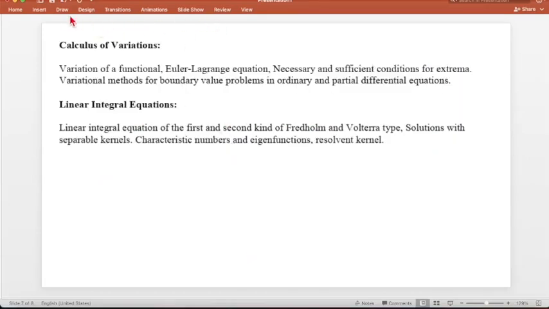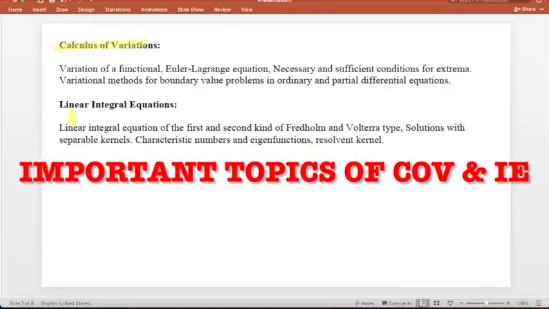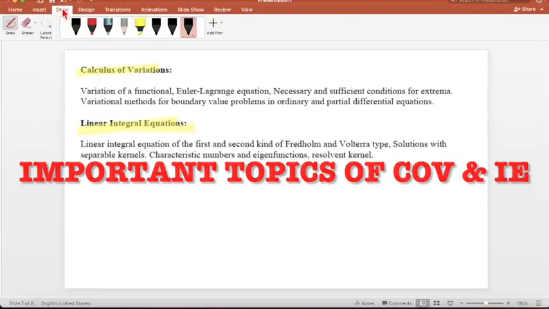Now calculus of variations and then integral equations. Just try to understand here.